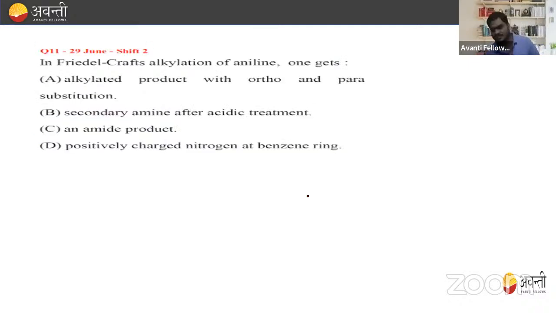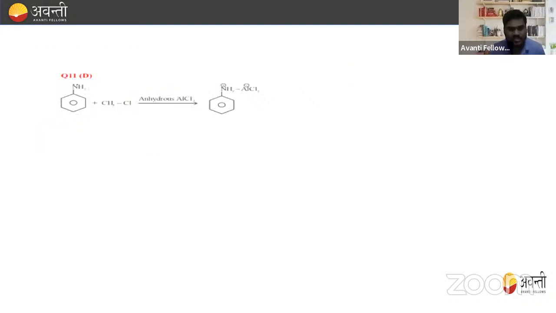The next question: in a Friedel-Crafts alkylation of aniline, one gets alkylated product with the ortho and para substitution, secondary amine, after acidic treatment an amide product, or positively charged nitrogen on the benzene ring. So beta, this is aniline, right? When we treat aniline with CH3Cl in presence of anhydrous AlCl3, then the formation of NH2-AlCl3 takes place.